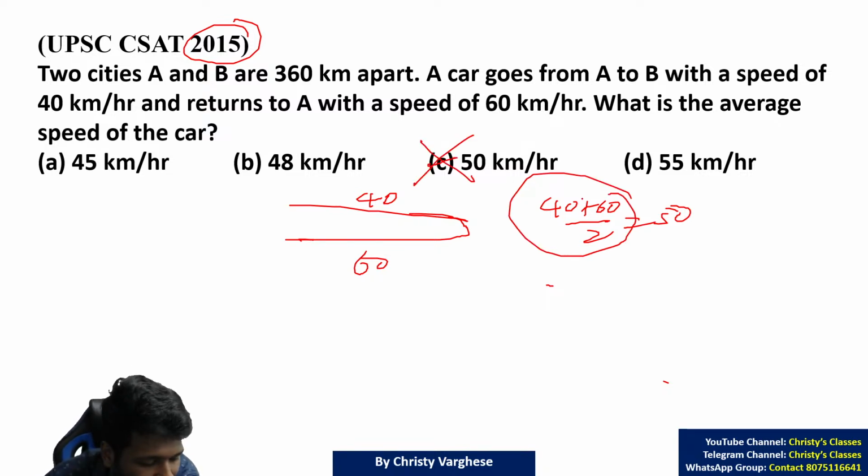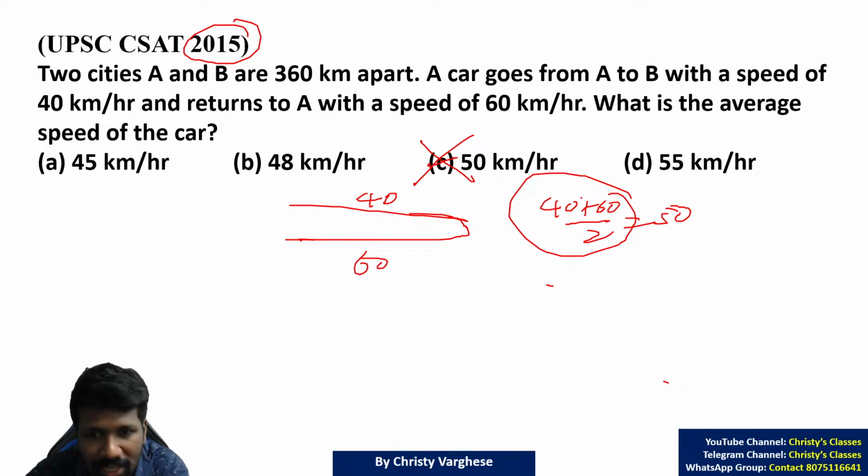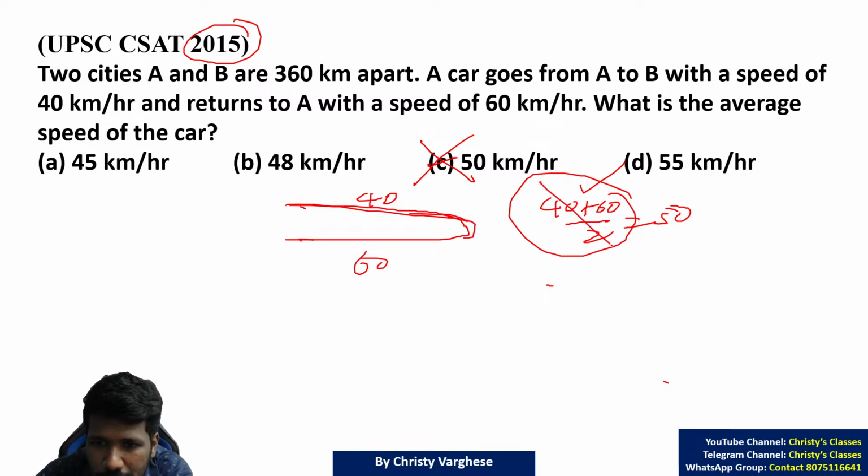Because you cannot find average speed by taking first speed plus second speed by 2. You can take it in a particular situation, I will explain what situation. Especially when the time is different, you cannot take average speed like this. Here the time is different. The time to travel from A to B and from B to A are different. How do we know that?